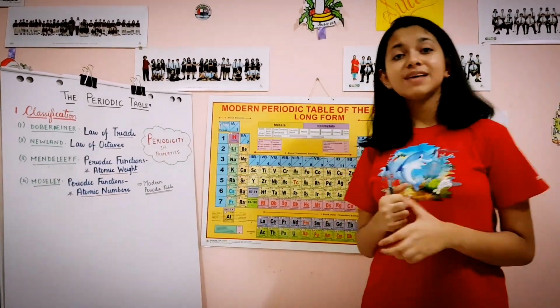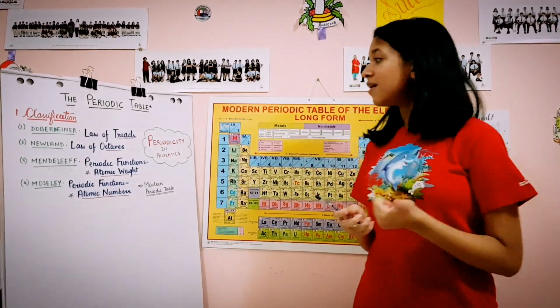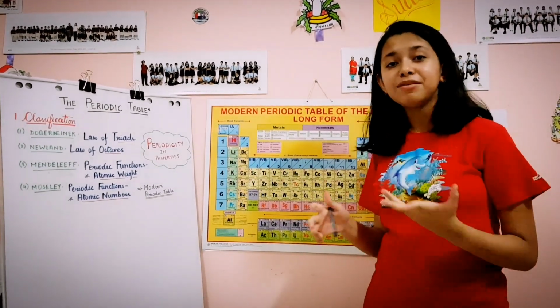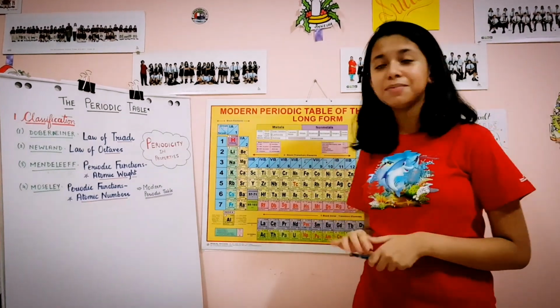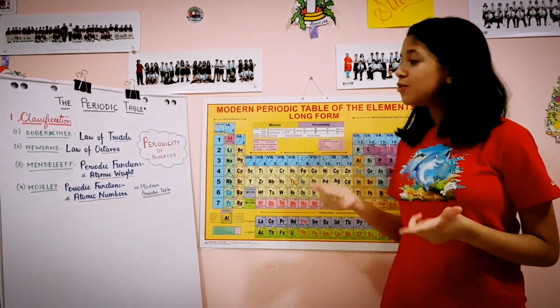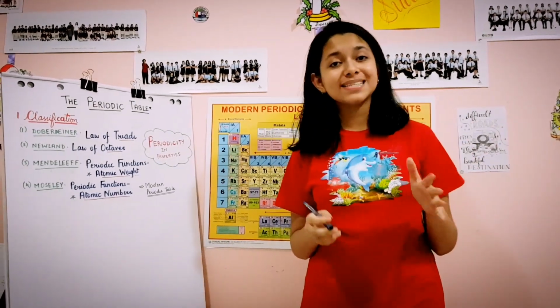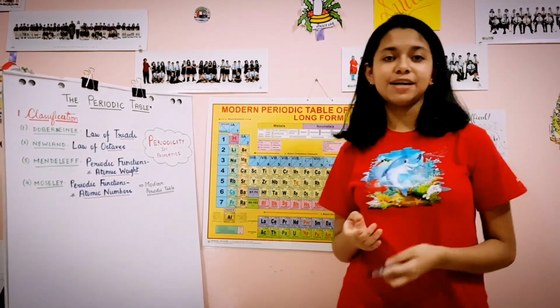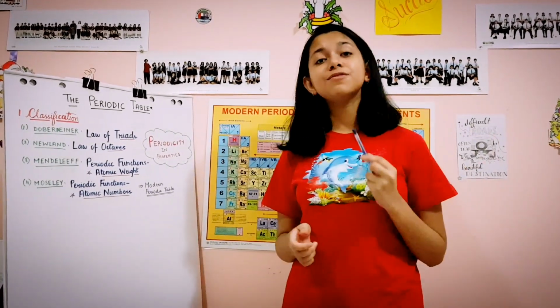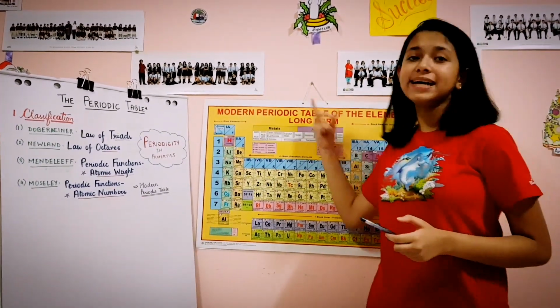But Newlands' law of octaves also has its demerits. Firstly, it was true to a certain extent until potassium, but it failed for heavy metals beyond potassium. For these transition elements, Newlands' law of octaves did not hold true. And secondly, Newlands' law of octaves also failed to leave spaces for elements that were not discovered yet, for undiscovered elements.